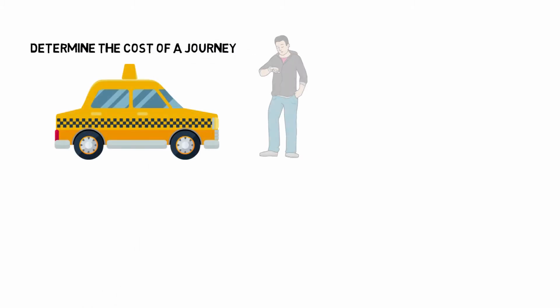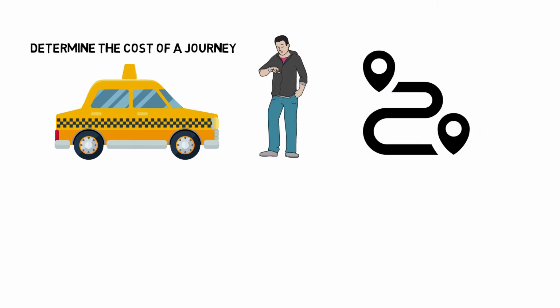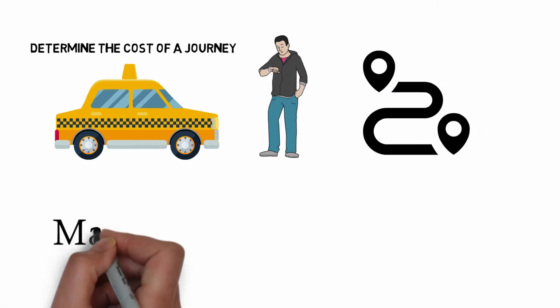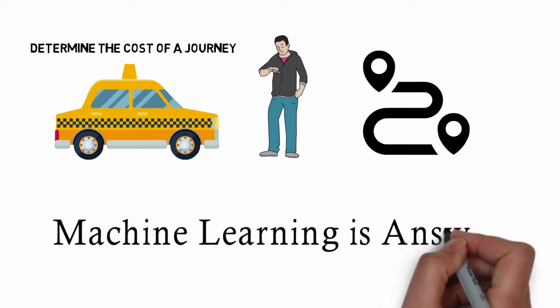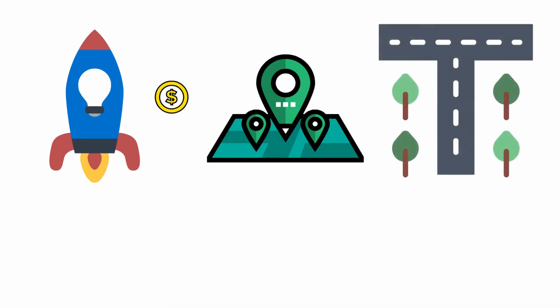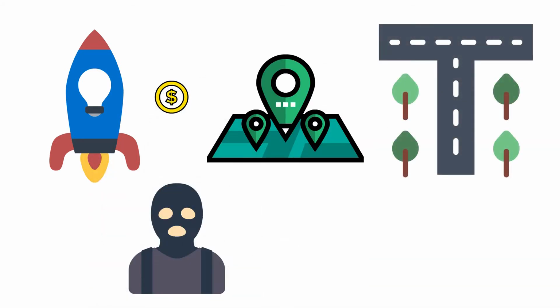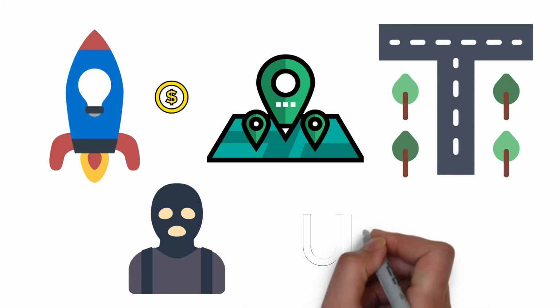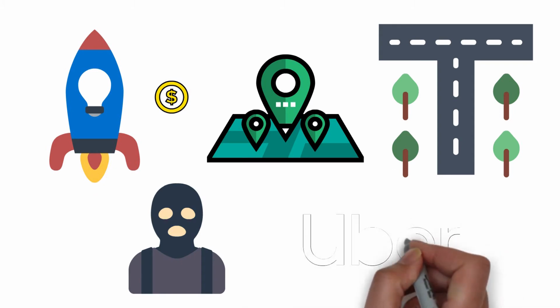From how to determine the cost of a journey and how to reduce the waiting time, to how to arrange one's trip with other passengers to reduce diversion, machine learning indeed is the answer. The startup uses machine learning to assess the cost of a ride, compute the best pickup location, and ensure the quickest route possible, as well as to detect fraud. Uber, for example, enhances its services using machine learning intelligence.